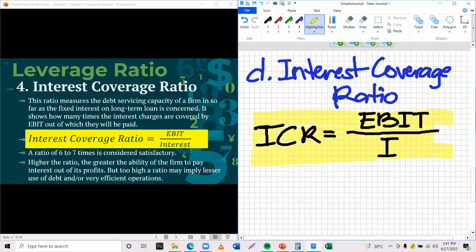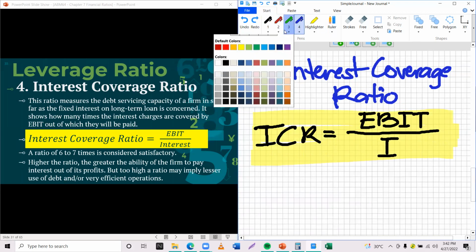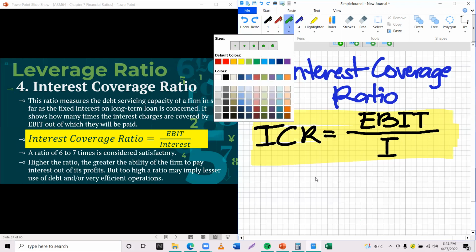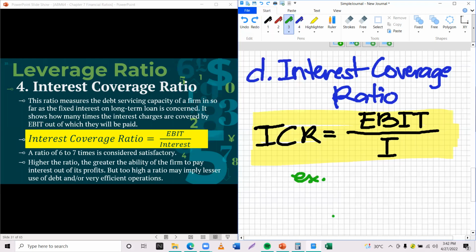So ICR is equal to earnings before interest and tax over interest. If possible, a ratio of 6 to 7 times is considered satisfactory. So let's say, for example, we have a simple example here.